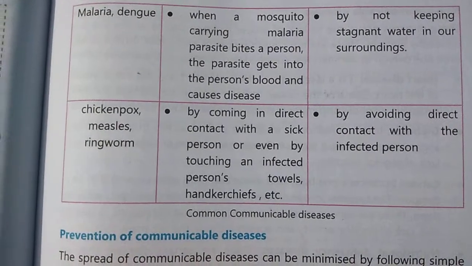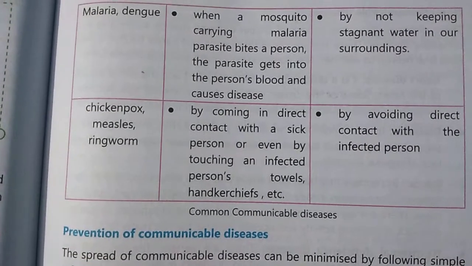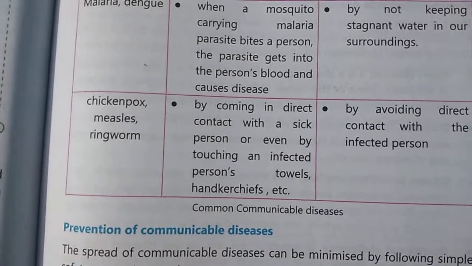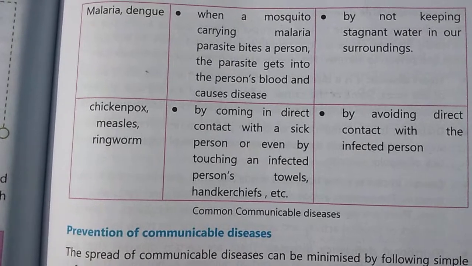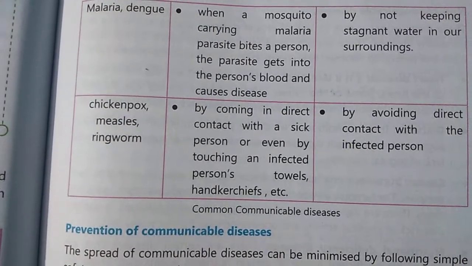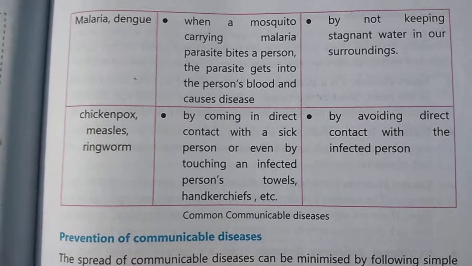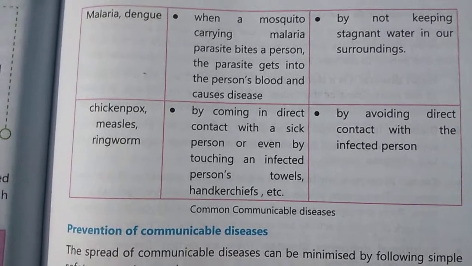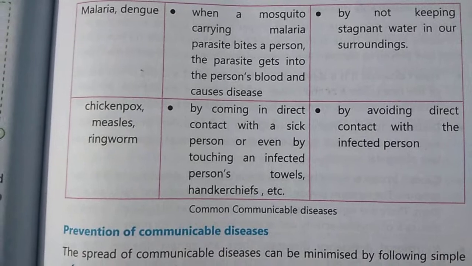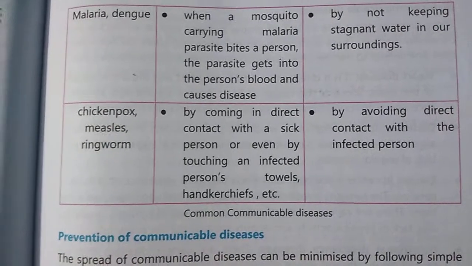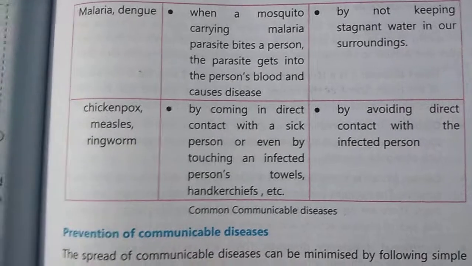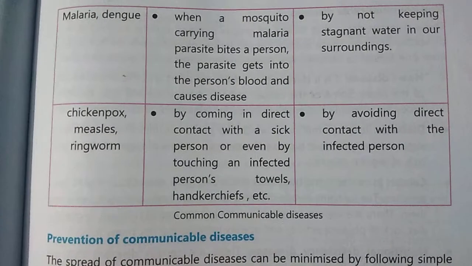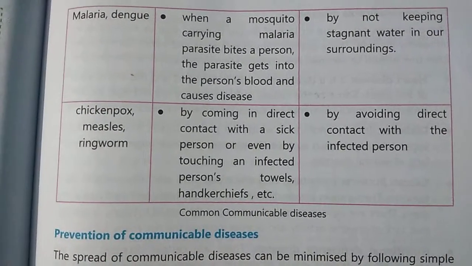By coming in direct contact with a sick person, or even by touching an infected person's towels, handkerchiefs, etc. So if a person is already infected with chickenpox, measles or ringworm, and we touch the person, have some physical contact, or even touch the person's towels or handkerchiefs, we can get the disease. Now what are the precautions?